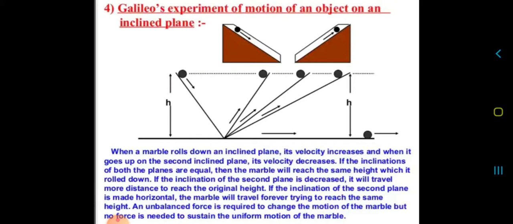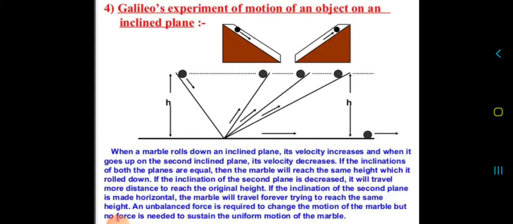Okay, now coming to our next topic, which is Galileo's experiment on the motion of an object on an inclined plane. So this is a very famous experiment of Galileo. So what does this experiment say? Okay, so let us study. When a marble rolls down an inclined plane, its velocity increases, and when it goes up the inclined plane, its velocity decreases.